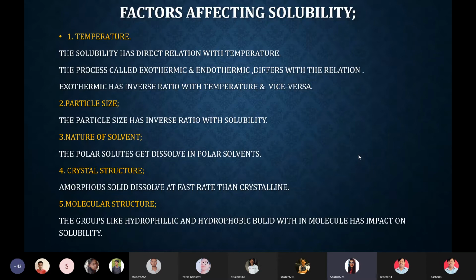Usually, if we take a solvent which is polar and make a mechanism with a solute which is lipophilic, which is lipid affectionate, then there will not be any complex formation. There will be complex formation, but we have to apply an external force at a particular pressure and temperature to make that complex. In micelle formation, critical solution temperature, we have seen all those concepts. Similarly here, in the solubility case, the molecular structure, that is hydrophilic and hydrophobic, will have an impact on solubility.